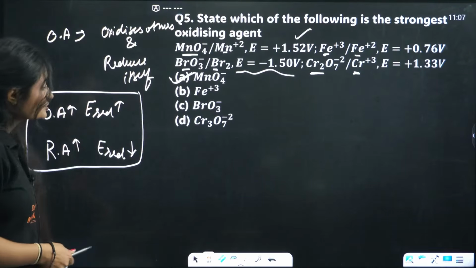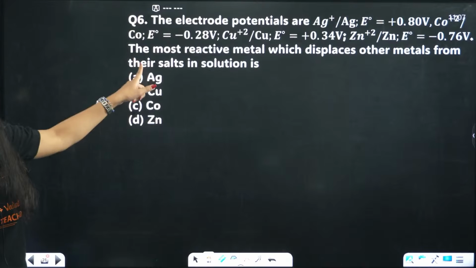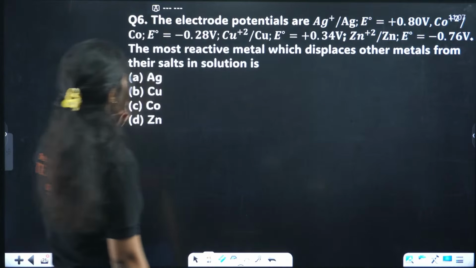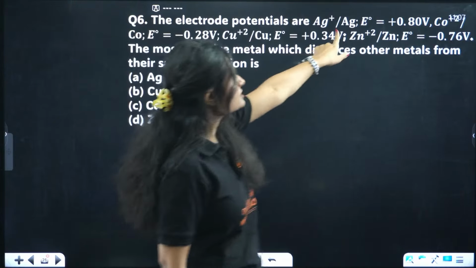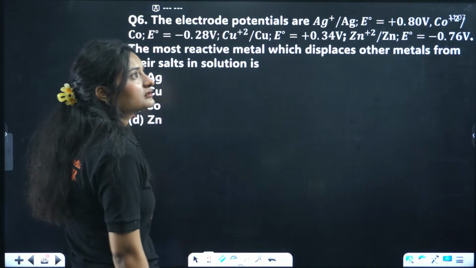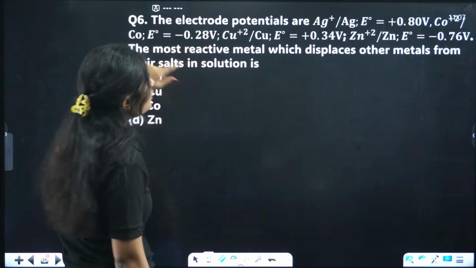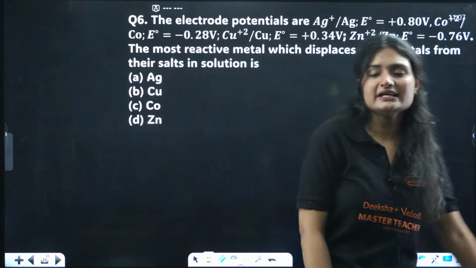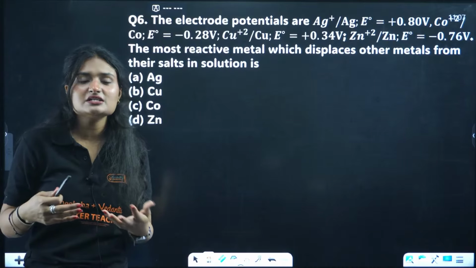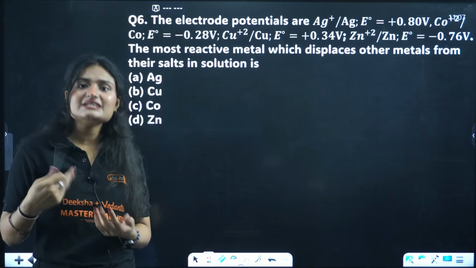Correct. Next question. The most reactive metal which displaces other metals from their salt solution is. All the reduction potentials are given, for silver, for copper, for cobalt, for zinc also, right? And I told you some questions before that the more reactive the element, the more easily it will get oxidized.